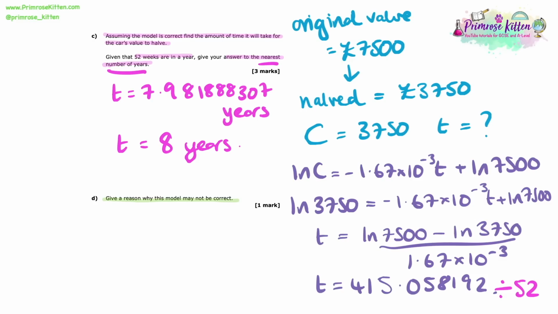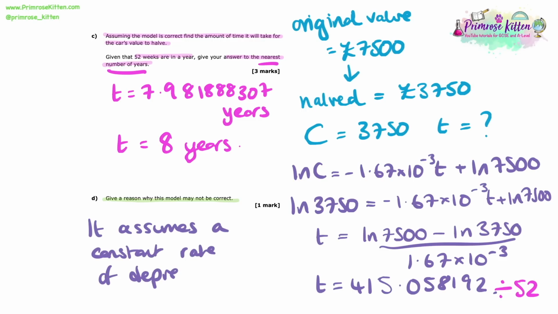For the final part of this, we're asked to give a reason why this model may not be correct. Well, the key thing here is that this model assumes a constant rate of depreciation. And so any events that might happen that might really affect the value of that car aren't taken into consideration. For example, perhaps the car could get damaged in some way. So that is the key thing we can say here. And this is something that we can apply to many different modelling questions. So if you weren't sure what to say there, maybe make a note of it, because maybe we can apply this to different types of questions that might come up in your exam.